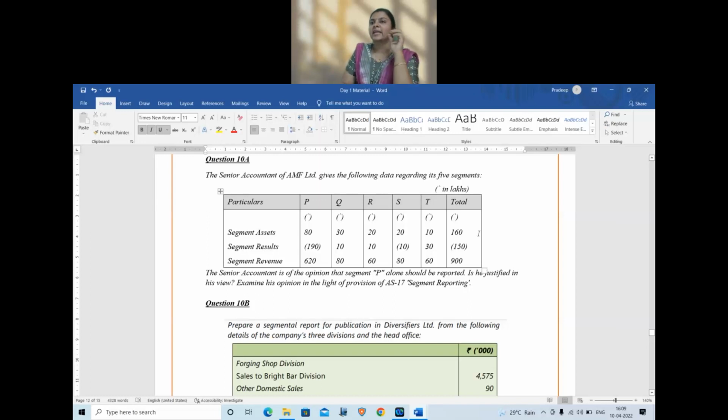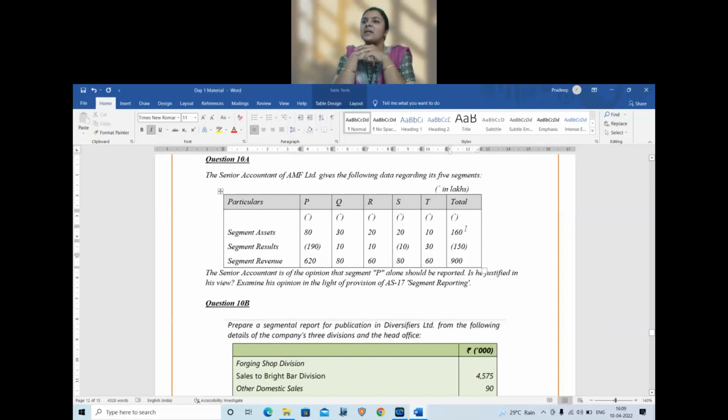So let us check here. Let's go one by one. Segment assets. So what is 10% of the segment assets? 16 lakhs. So if the total segment asset is more than 16 lakhs or exactly equal to 16 lakhs also, then it will fall under reporting category.